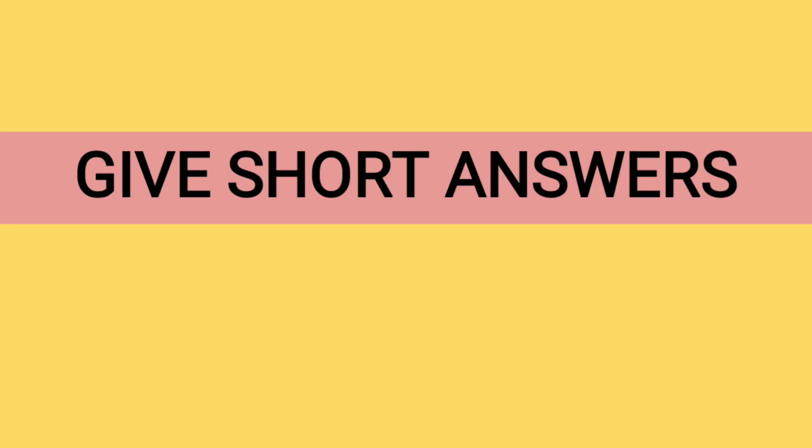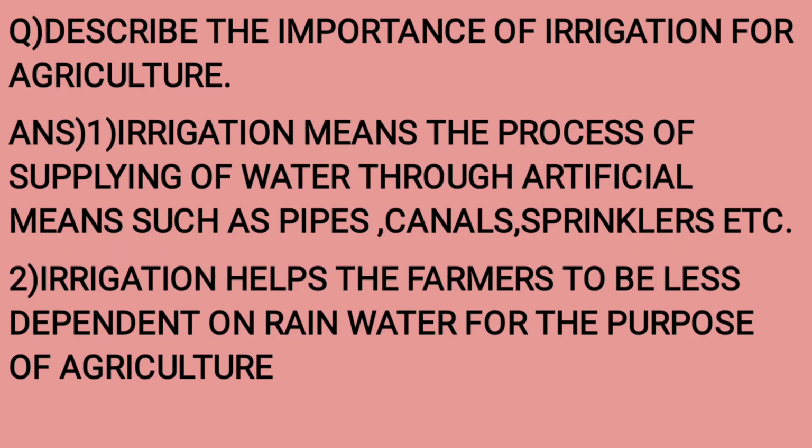Give short answers. Question: describe the importance of irrigation for agriculture. Answer: point number 1. Irrigation means the process of supplying of water through artificial means such as pipes, canals, sprinklers, etc. Point number 2. Irrigation helps the farmers to be less dependent on rain water for the purpose of agriculture.